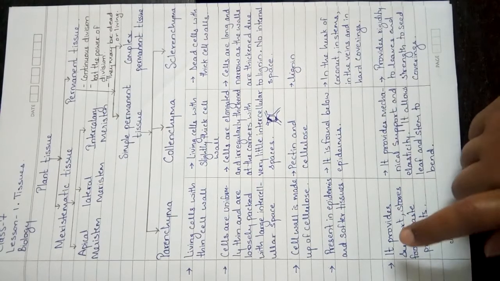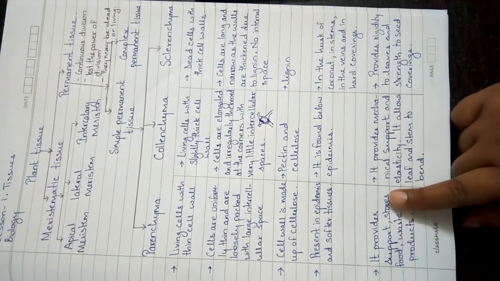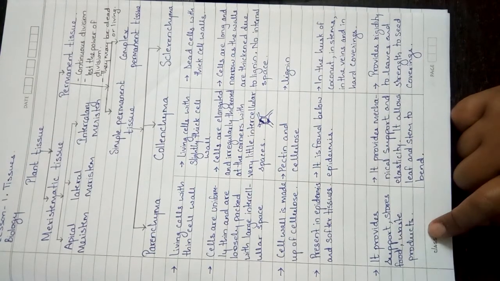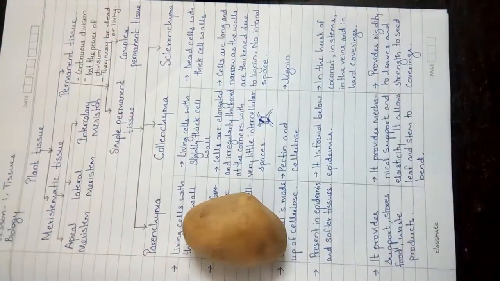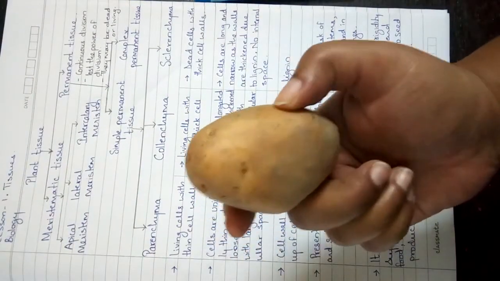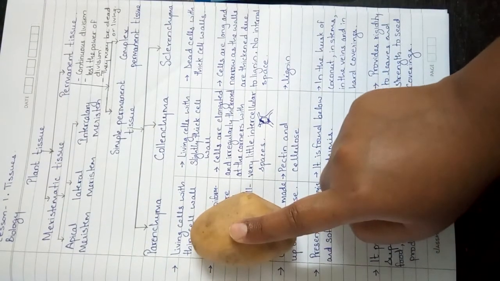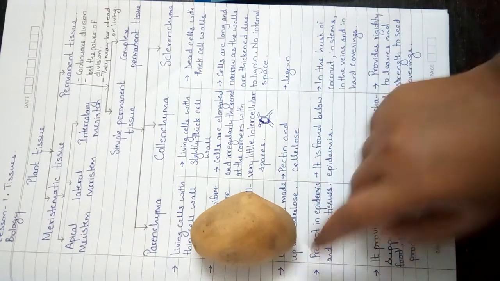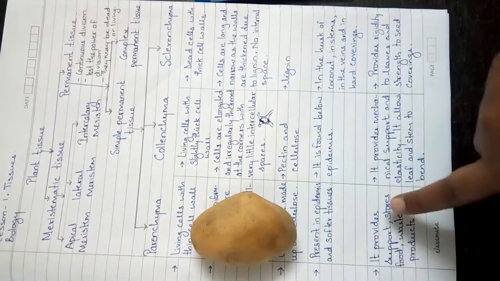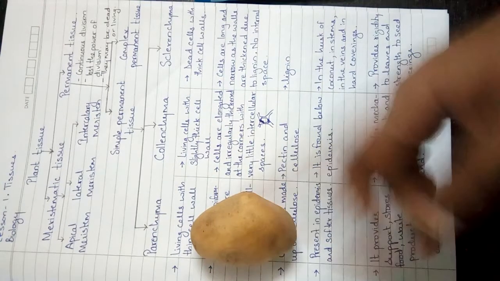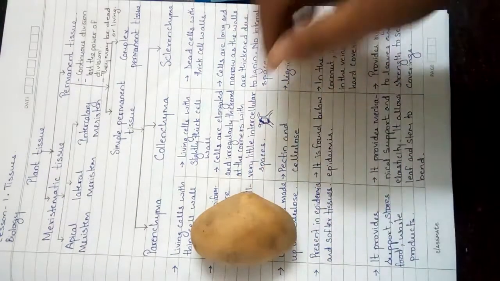Now here parenchyma, it provides support, stores food and waste products. So you can always remember a potato. Okay, potato, you have seen a potato, right? It is a modified stem. So this potato stores food. So that is the work of parenchyma. So whenever you are asked about parenchyma, you remember a potato, so that you know that it helps in storage of food and also sometimes the waste material of plant, like gums and so on.